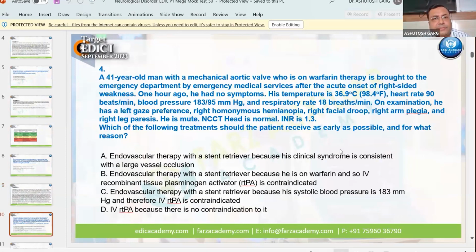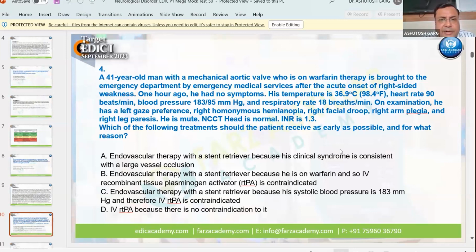Then, next question. A 41-year-old male with a mechanical aortic valve who is on warfarin therapy is brought to the emergency department by emergency medical services after acute onset of right-sided weakness. 1 hour ago, he had no symptoms. Temperature is 98.4 degrees Fahrenheit. Heart rate 90, blood pressure is 183/95, and respiratory rate is 18. On examination, he has left gaze preference, right homonymous hemianopia, right facial droop, right arm plegia, and right leg paresis. He is mute. NCCT head is normal. INR is 1.3. Which of the following treatments should the patient receive as early as possible, and for what reason?